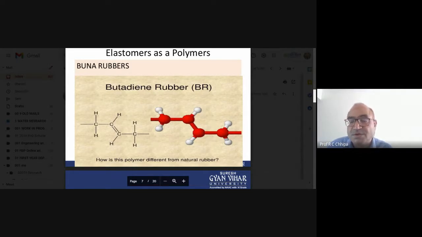So Buna rubbers are obtained, but if we have to add styrene, what is styrene? Benzene and then a carbon double bond carbon, so vinyl benzene is there. That was the essential part. Let's see how great chemists have a great role in great technology, in advanced technology. There is application of great chemicals and involvement of innovators as great chemists, and finally the answer gives us the magic.